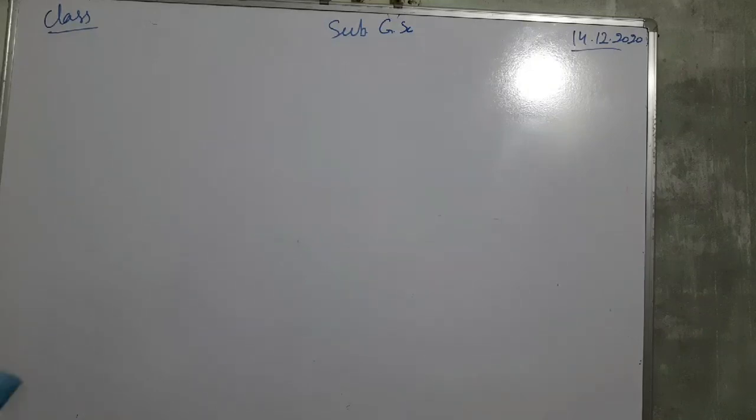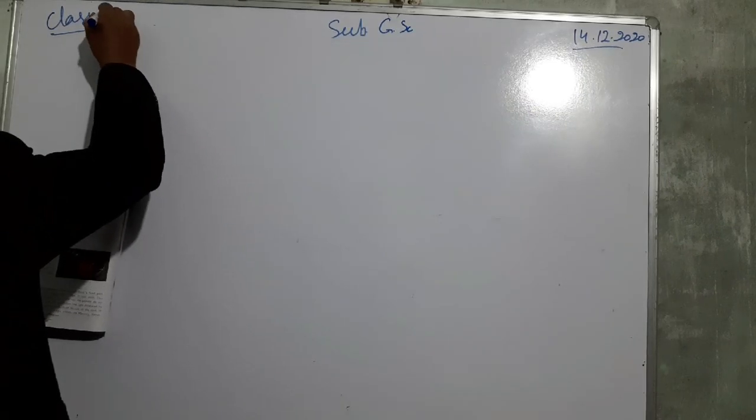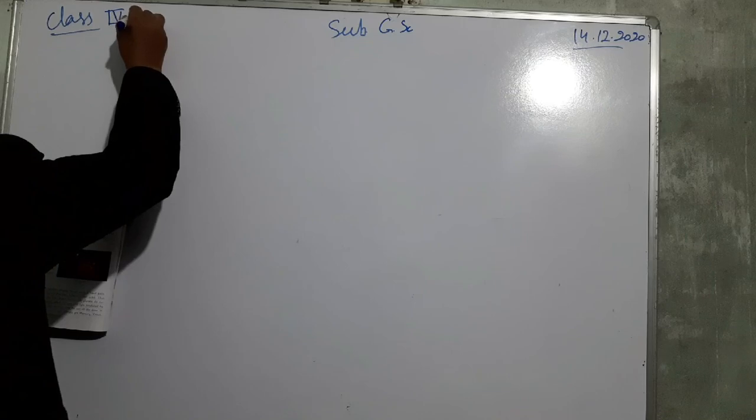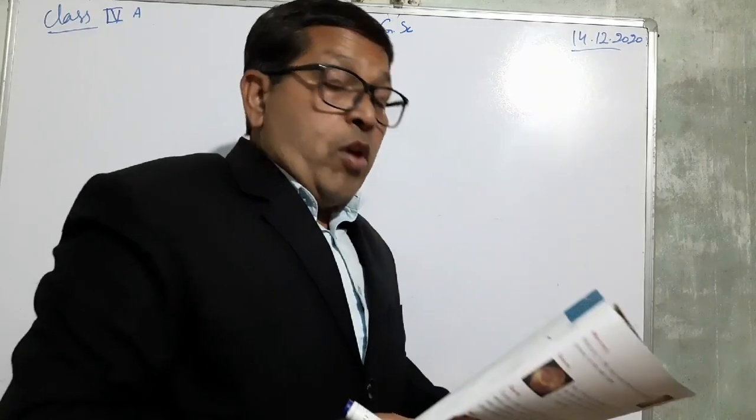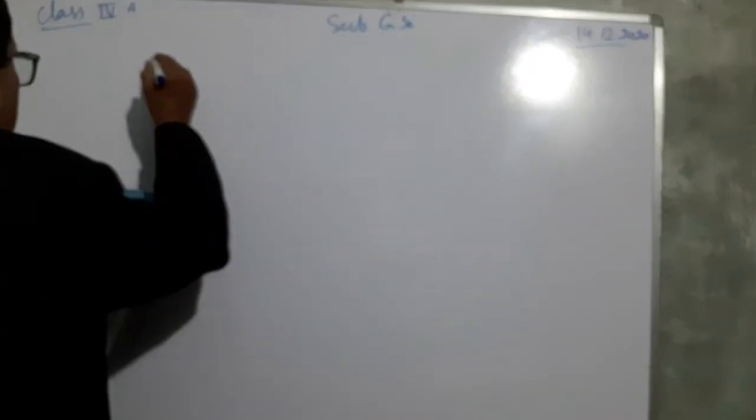So today we are studying. This is class fourth A. Subject GSC, date 14/12/2020. So we are studying today lesson 14, the solar system.